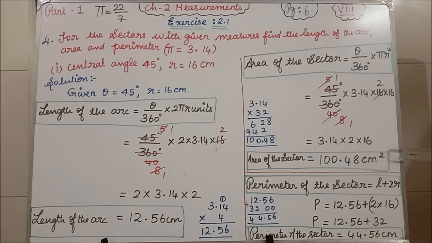100.48 centimeter square. Third one is what? Perimeter of the sector. What is the answer for that? 44.56 centimeter. Clear students? Students, I told you when I am teaching the formula, for area of the sector you are having two formula, isn't it? So either you can use this formula or else what is the another formula? Area of the sector is equal to what? LR divided by 2, I told you. Either you can use or else you can not use that formula also. Okay? Yes, we'll see the next subdivision.